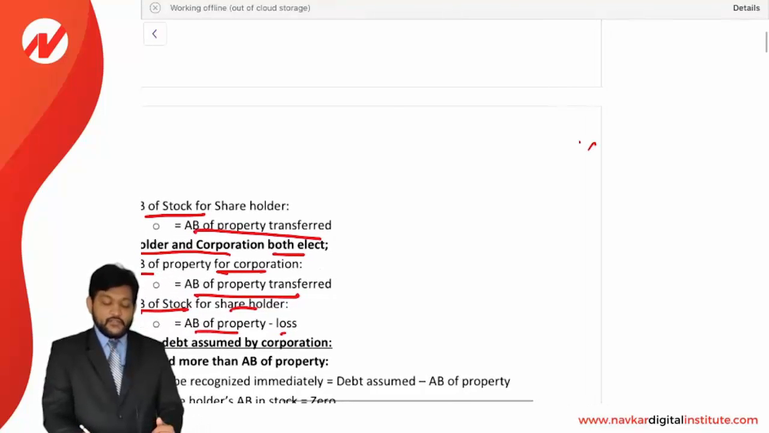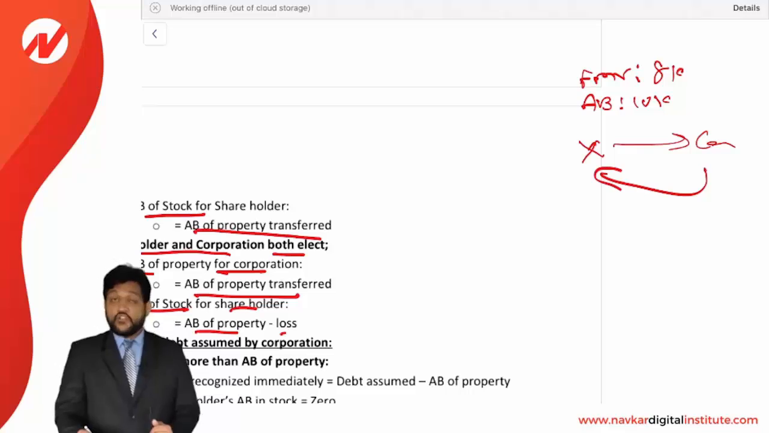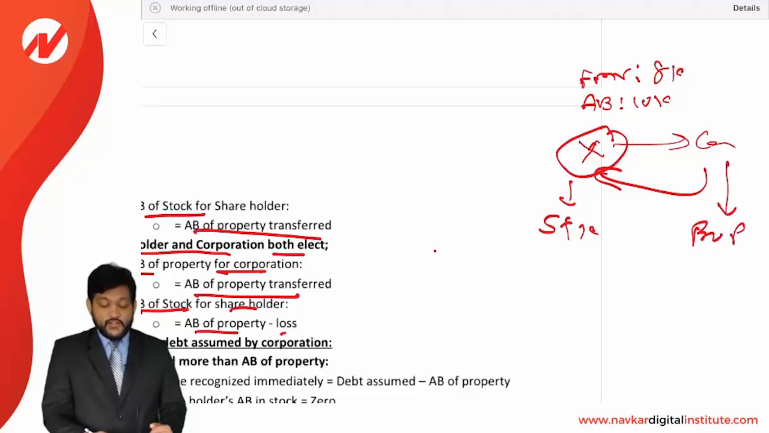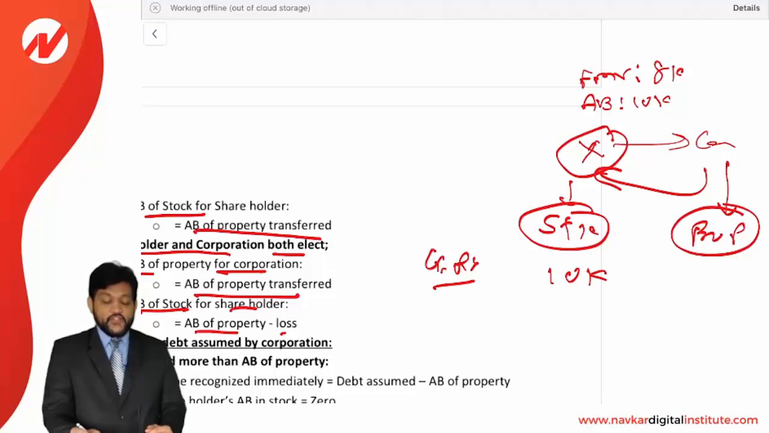Mr. X transferred a property to a corporation whose AB is 10,000 and its FMV is, let us say, 8,000, and he received stock in exchange. Now what will happen? For X, we need a basis of the stock, and for the corporation, we need a basis of the property. If I talk about the general rule, then AB of stock for X is going to be AB of the property, that is 10,000, and AB of property for the corporation will be 8,000. That is the general rule.